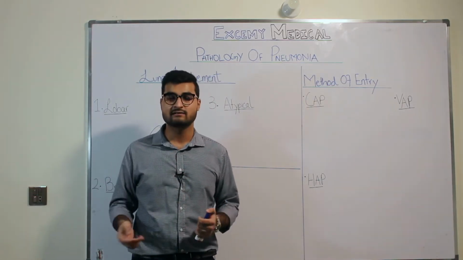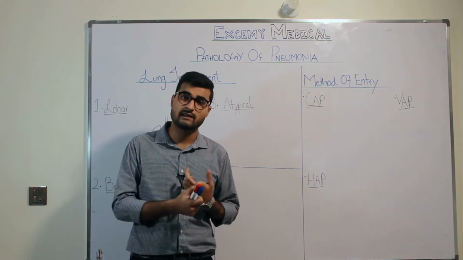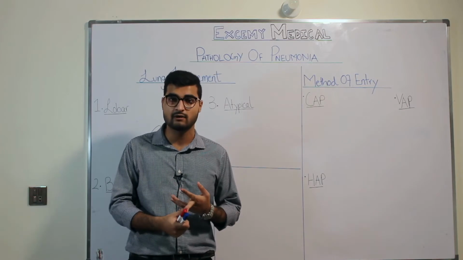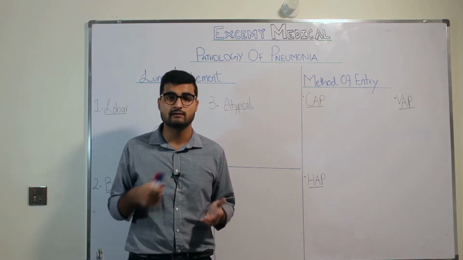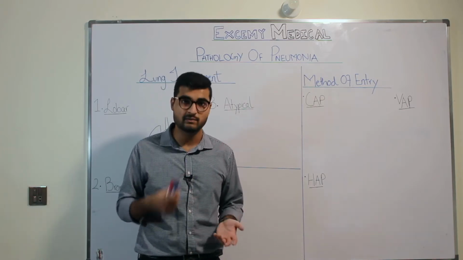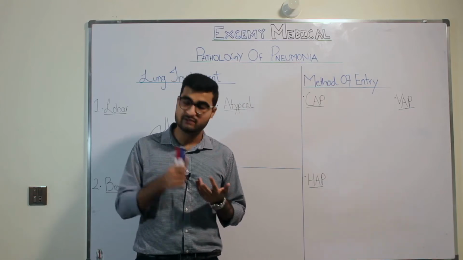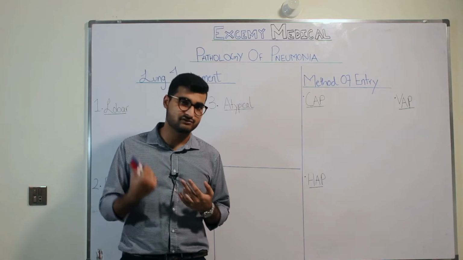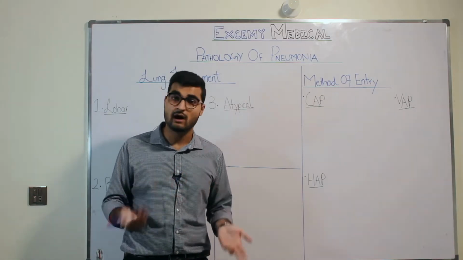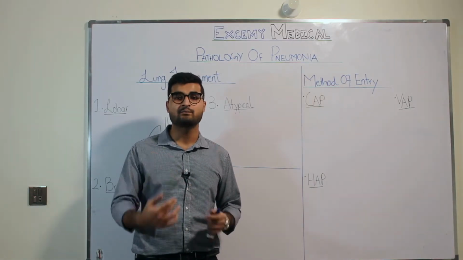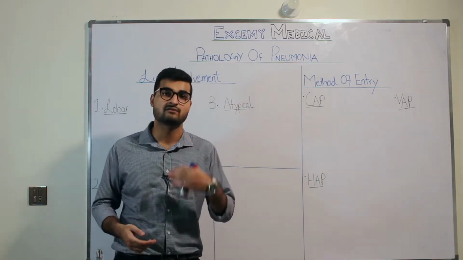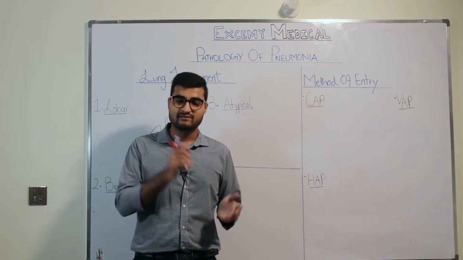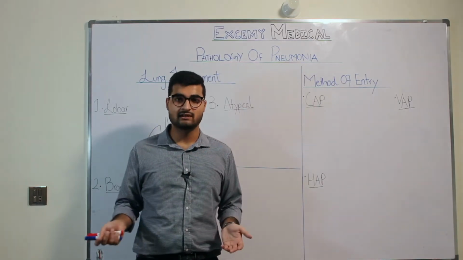The few risk factors are, for example, someone with a suppressed cough reflex for any reason, maybe they're intubated, maybe they're too weak to cough. People who are terminally ill, suffering from terminal cancer, cannot cough because of a diminished cough reflex. People who have a damaged mucociliary apparatus, people who have COPD, heart patients, all of these people are prone to getting pneumonia because these risk factors act as a nidus for pneumonia. So we discussed that pneumonia is an infection of the lung parenchyma.